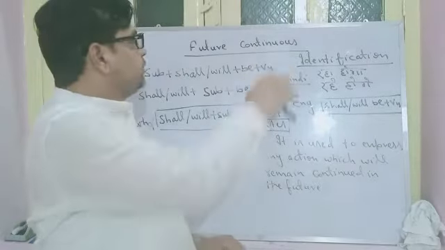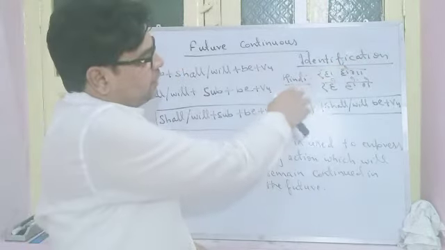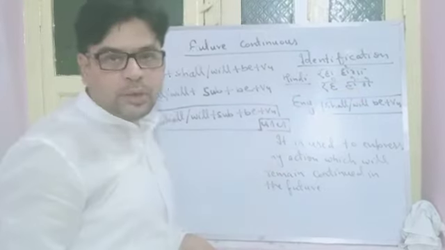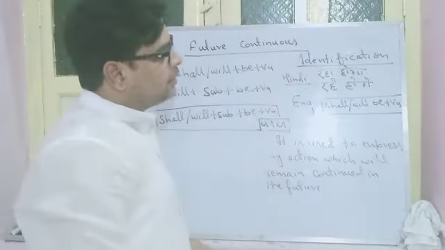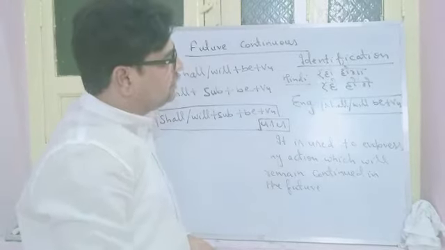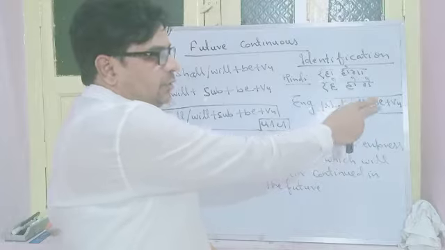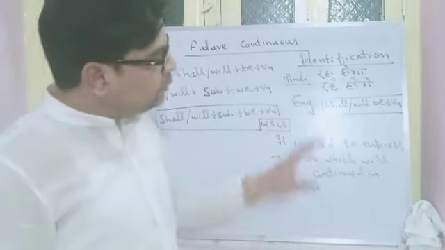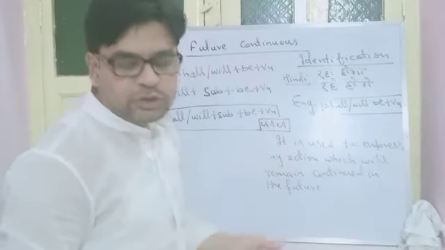So you can see that further we have future continuous tense. It is again very easy. Identification is very simple. In Hindi, it will end with raha hoga, rahe honge, rahi hogi. Right? This is the Hindi identification. Hindi में end करेगा ये raha hoga, rahe honge, rahi hogi के साथ. In English, what is the identification? You will see shall or will plus be plus V-ing. Wherever you will see this combination, जहाँ कहीं भी आप ये combination देखोगे तो समझ जाओगे ये future tense.